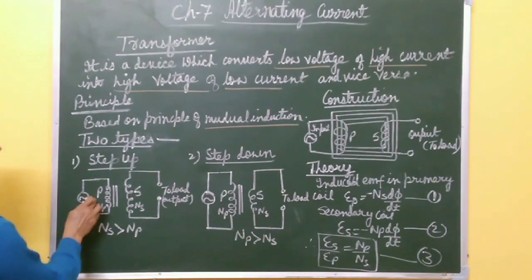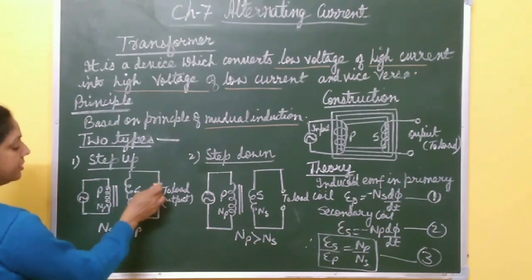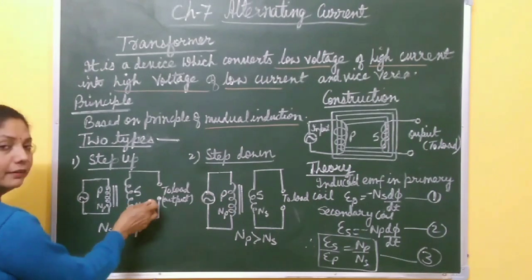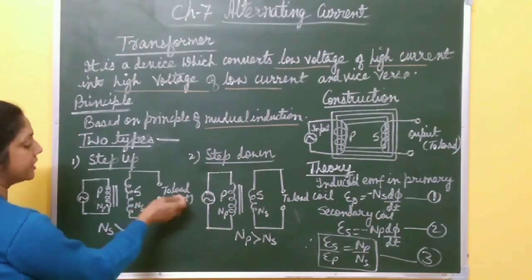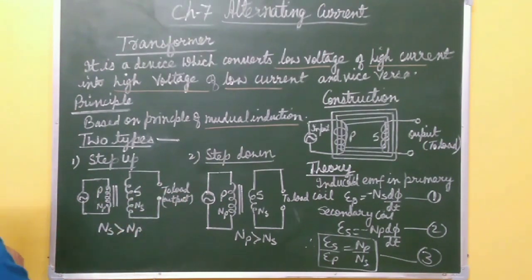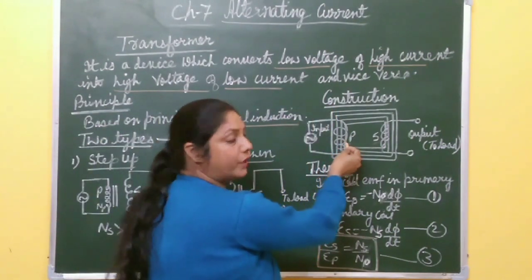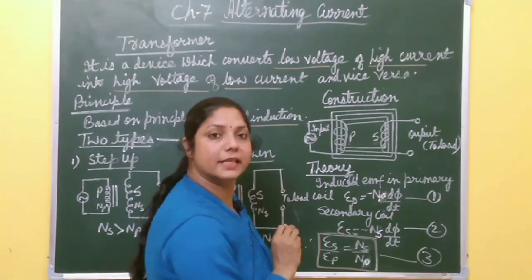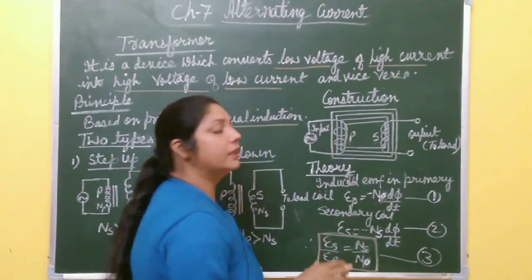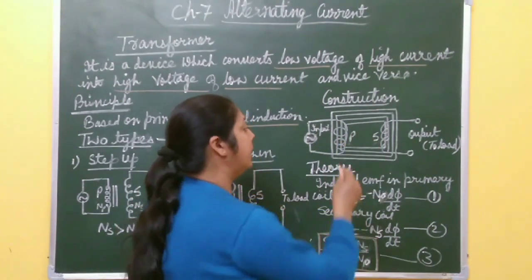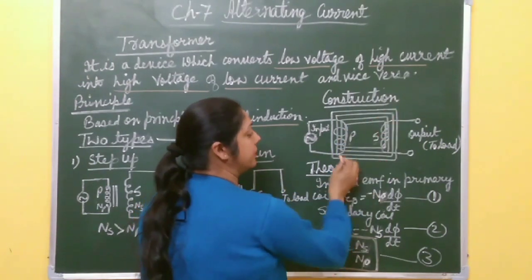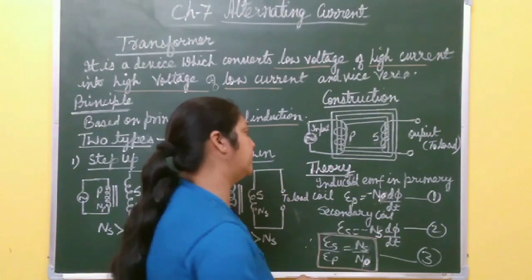AC is applied to the primary of this transformer and the output is produced at the secondary ends of this transformer, which is connected to the load. Now next, construction. It consists of two coils. One is the primary and the other is the secondary coil, both are insulated from each other and both are wound over a soft iron laminated core.